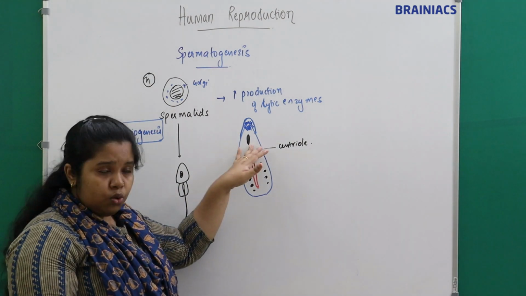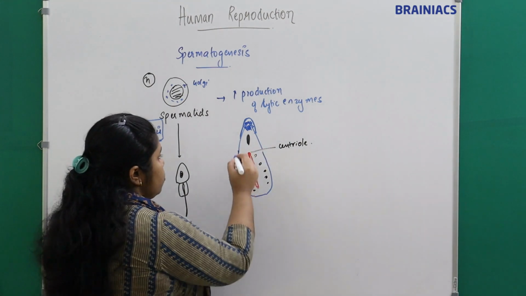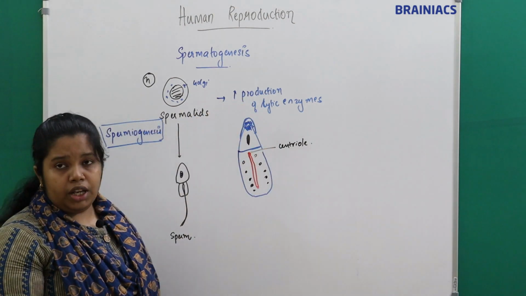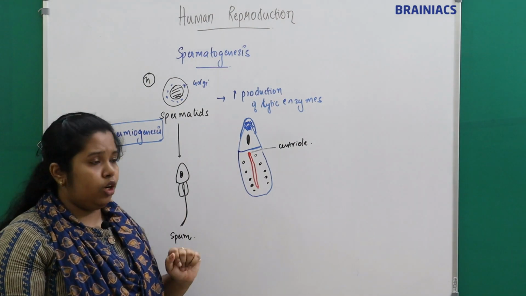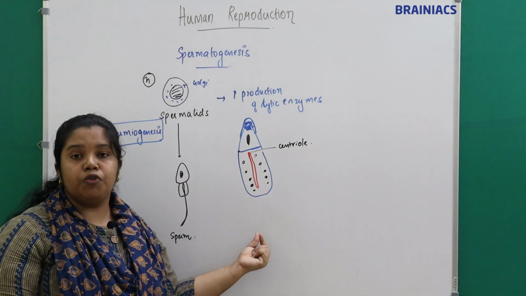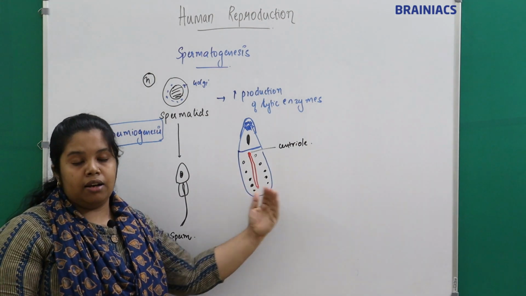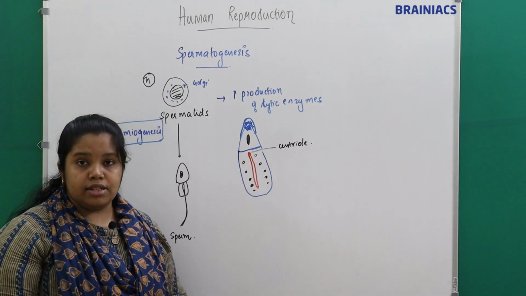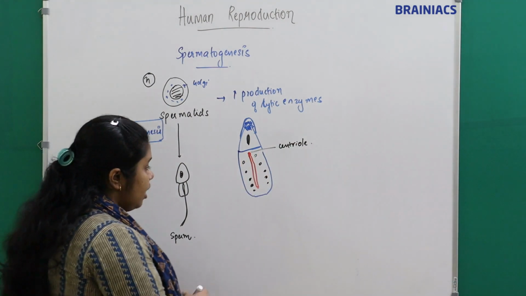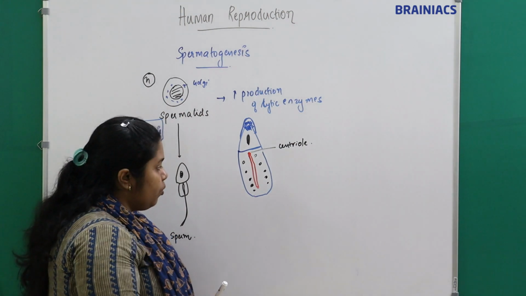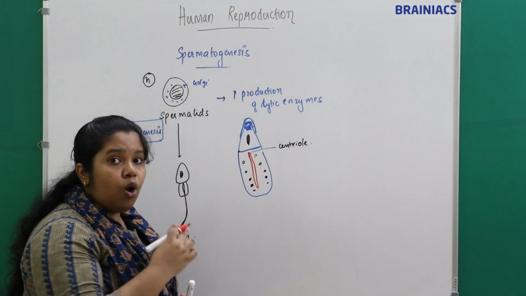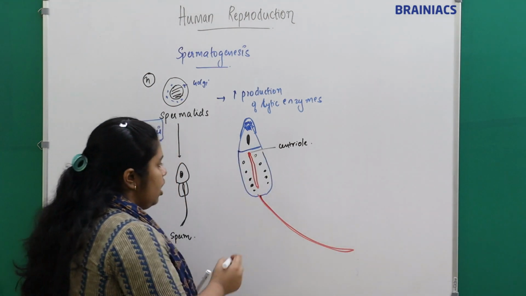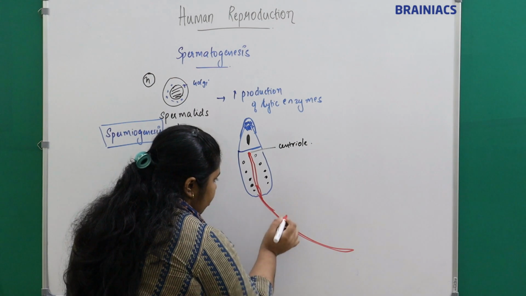And there is the nucleus, which is condensed and formed at one end of the cell, right? Then we have the mitochondria, which are arranged around the axial apparatus or axoneme of the cell, which is formed from the centriole. There will be elongation of a microtubule from the centriole, right?